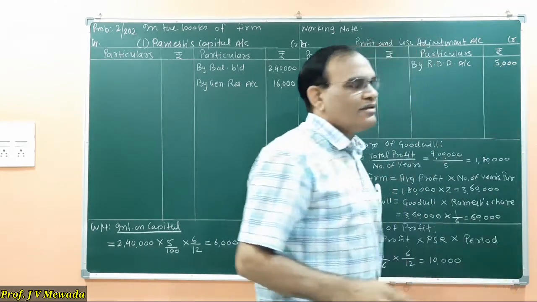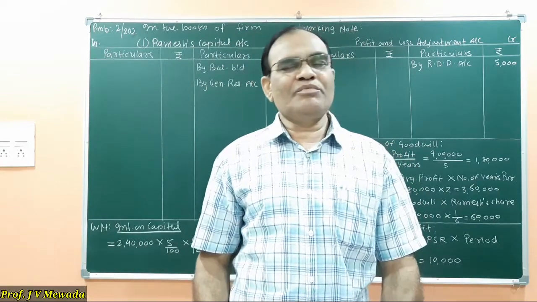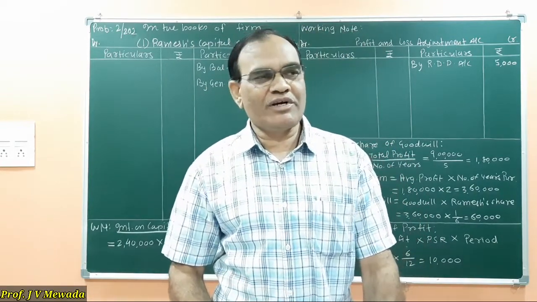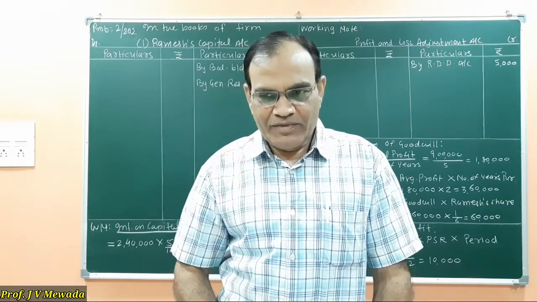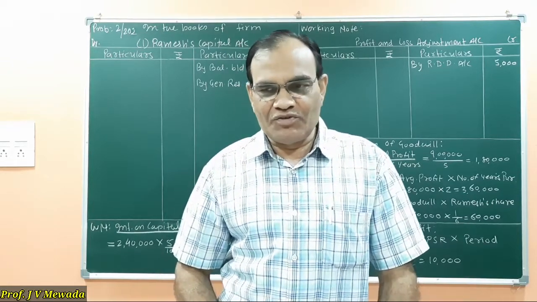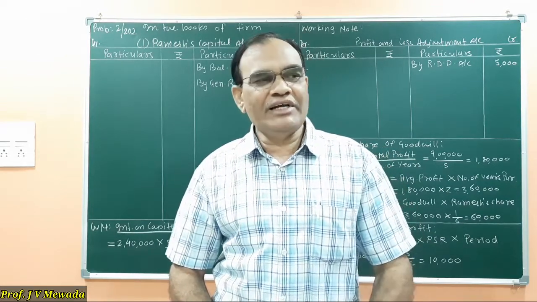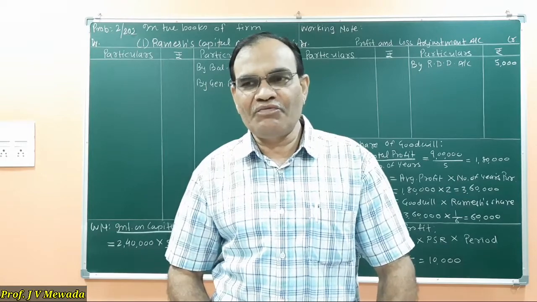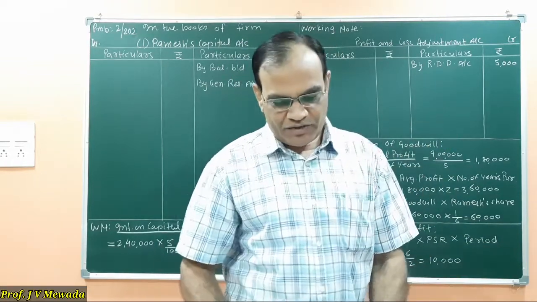I will repeat, the debtors are 1 lakh. RDD at the rate of 10% is already there in the books of account, 10,000. We are told to maintain 5% RDD, that is 5,000. So our requirement is only 5,000, and we are having 10,000. So we are making a profit of 5,000. So on the credit side we are writing by RDD 5,000.